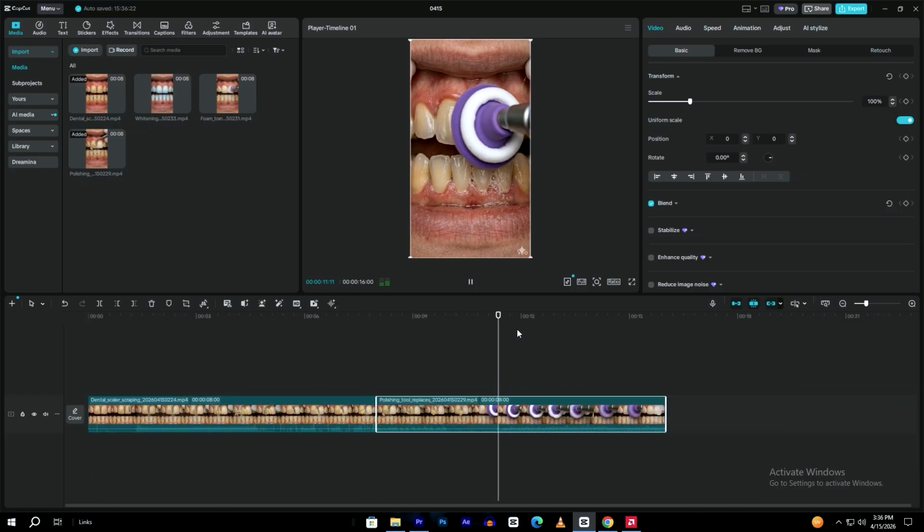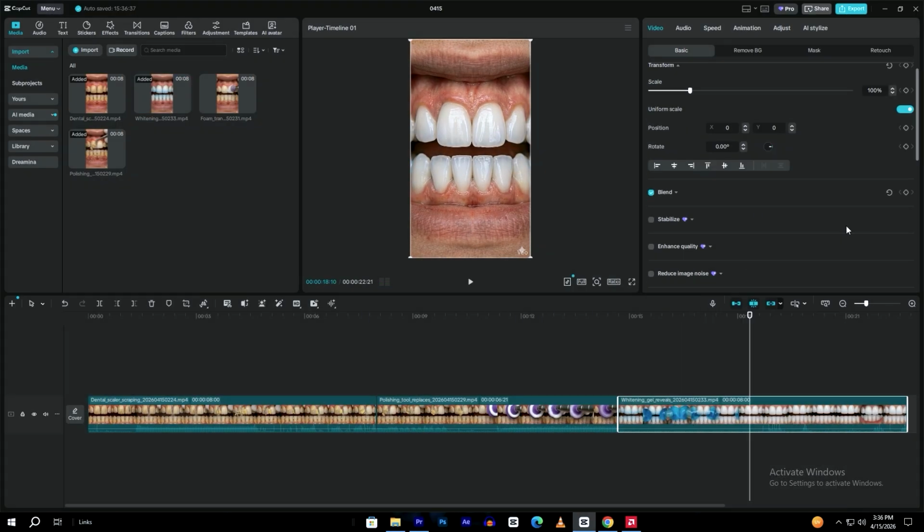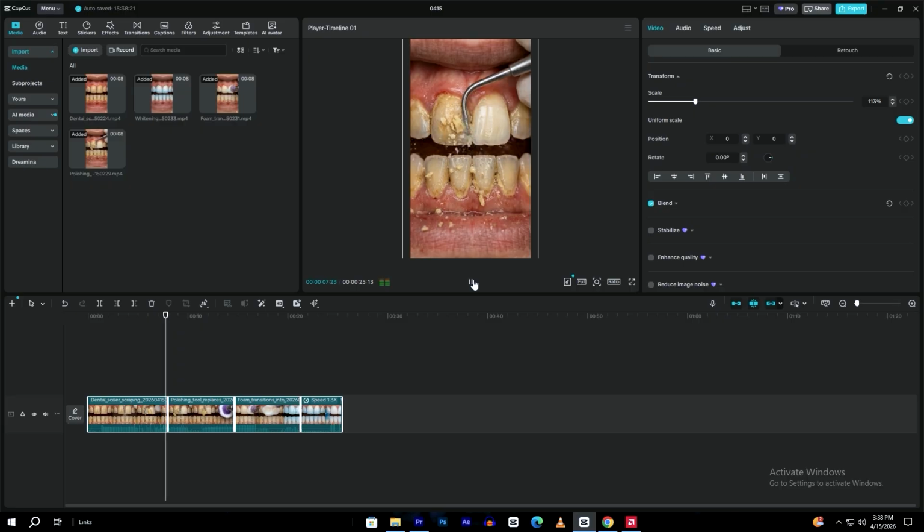Finally, open any video editor, import all the clips, arrange them in order, and slightly zoom in to hide the watermark if needed. Export the video.